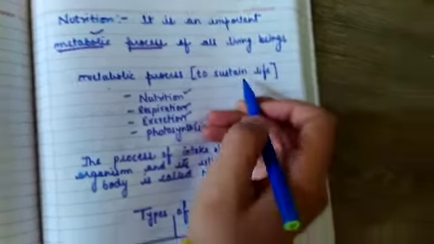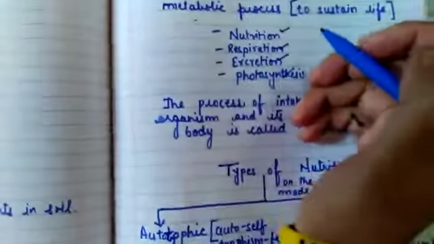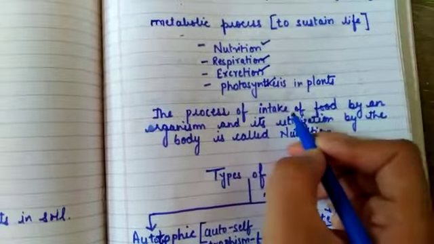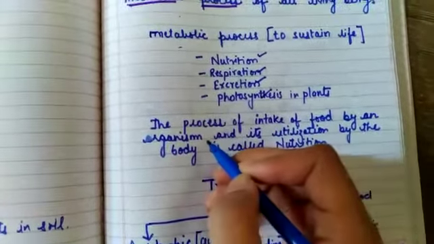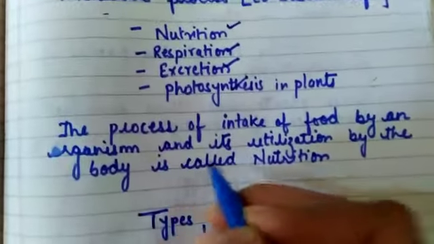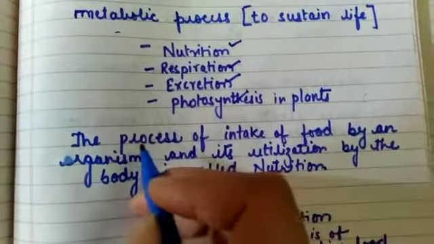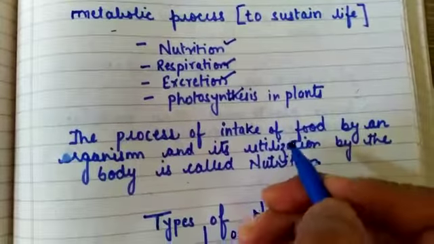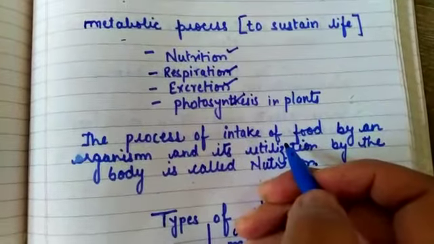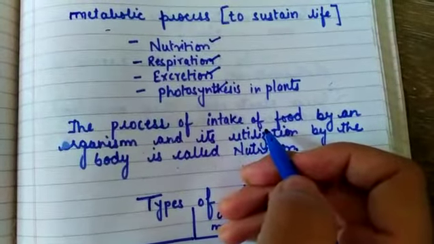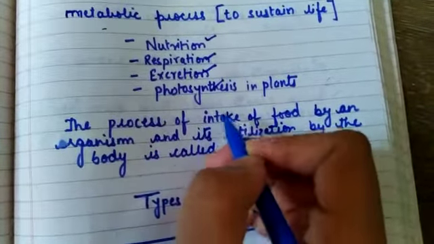All these processes are the metabolic processes, or we can say the life processes, which are very important to sustain life. Now we come to the definition of nutrition: the process of intake of food by an organism and its utilization by the body is called nutrition. The process of intake of food. What do you mean by the process of intake of food? Different organisms have different methods in which they take in food.